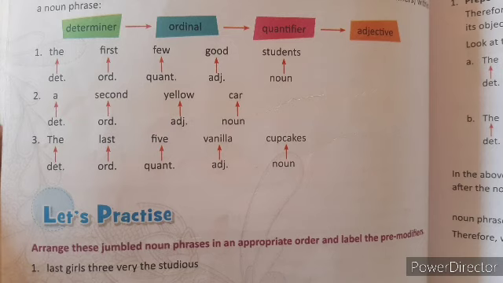The answer is: the last 3 very studious girls. The first one is a determiner. Then last is an ordinal. Then 3 is a quantifier.